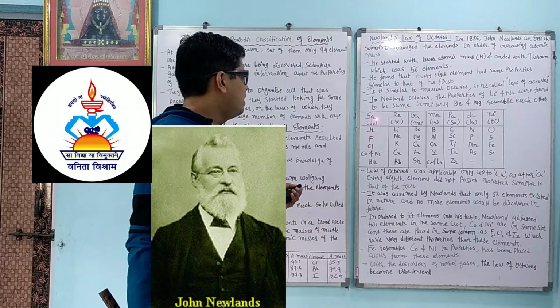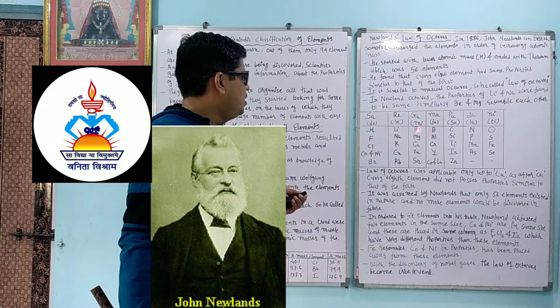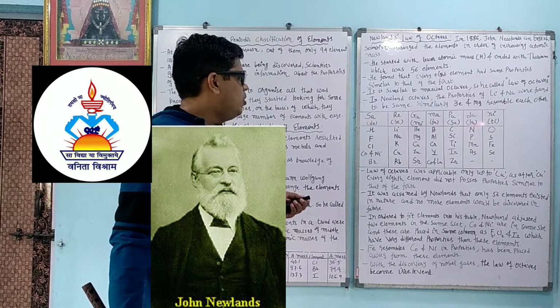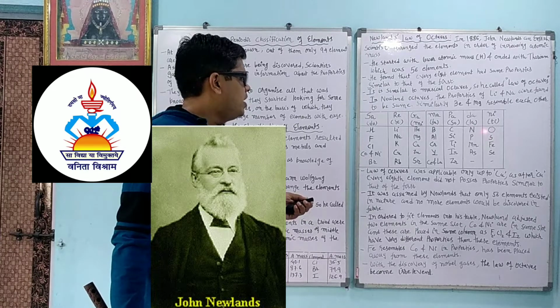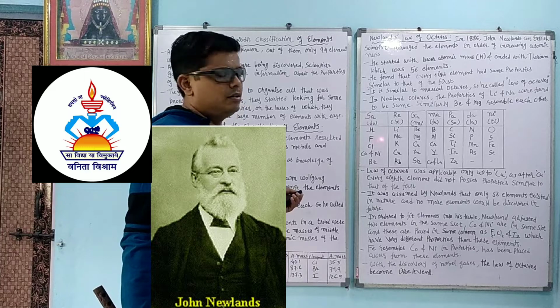So we take an example: hydrogen, after that lithium comes, beryllium, boron, carbon, nitrogen, oxygen. But when he checked the fluorine, fluorine is similar to hydrogen, so he kept fluorine here.